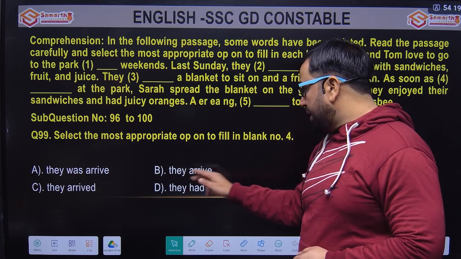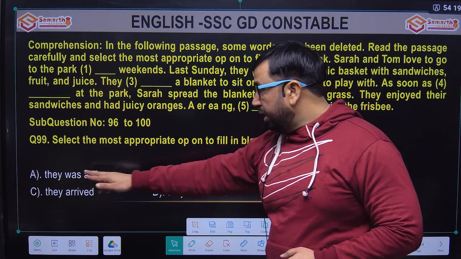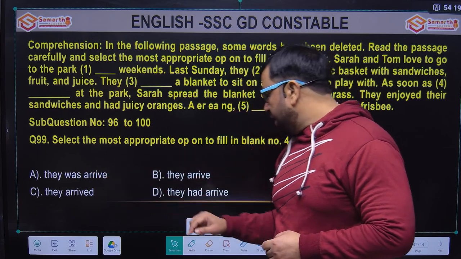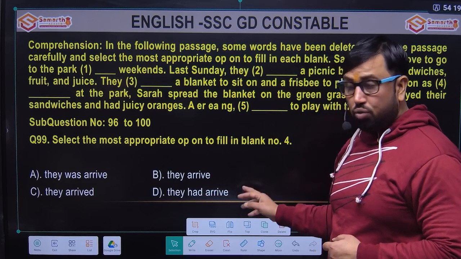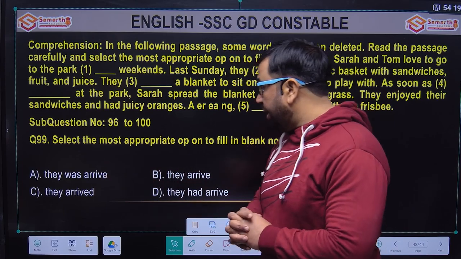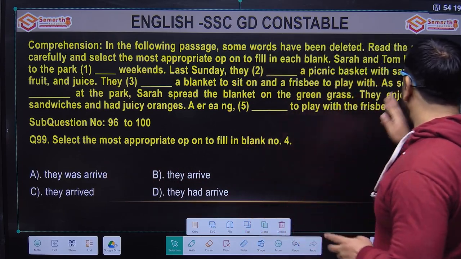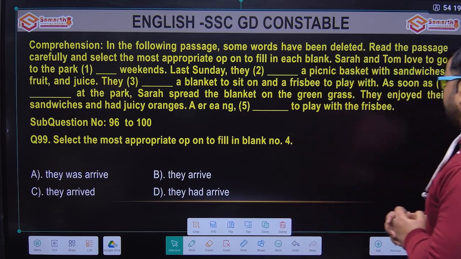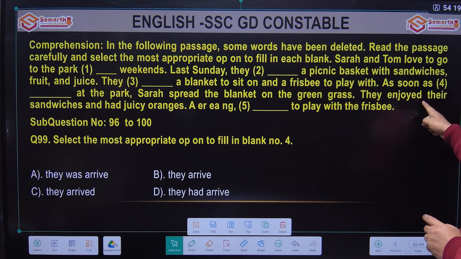They arrived तो present है, इन्हों पर rule out कर देवांगे. They was arrived, was नाल कभी first form नहीं पर use कर दे. This is also wrong. Similarly, had तो बाद भी they have used first form. This is also grammatically incorrect. The option is C, that they arrived. As soon as they arrived at the park, Sarah spread the blanket on the green grass. They enjoyed their sandwiches and had juicy oranges.